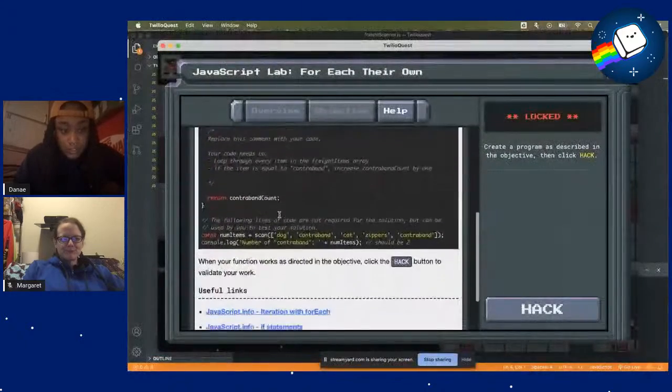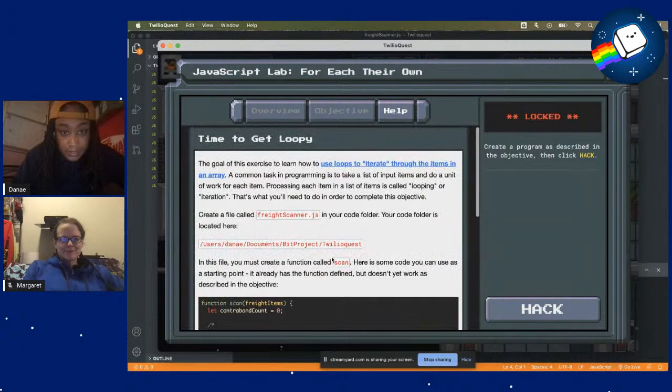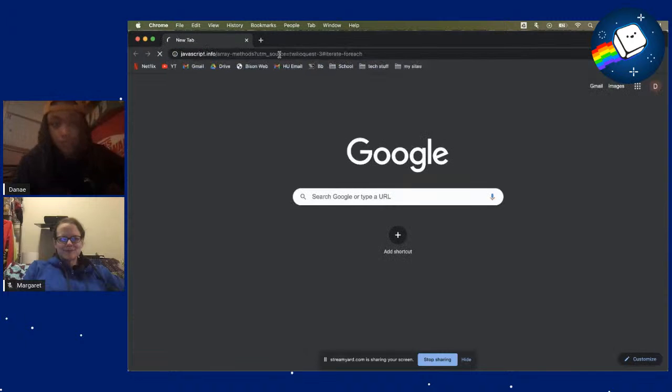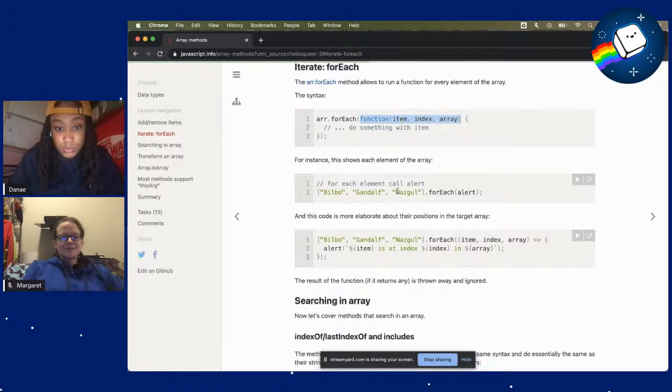So now we need to find out how we can loop through this string array. And I do believe it mentioned for each, so iteration with for each. So we can check that link out. And I will open a new window here. So we have some array methods. Iterate for each. So this will allow us to run a function for every element of an array. So we'll take the name of the array, and call for each, and then whatever function you need to run.